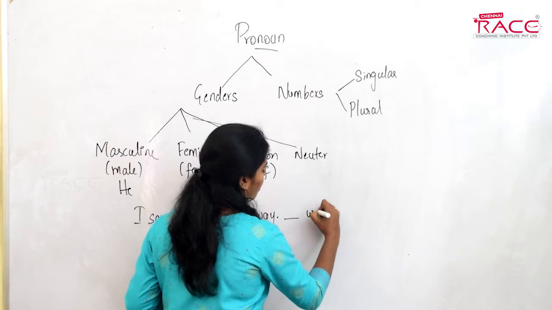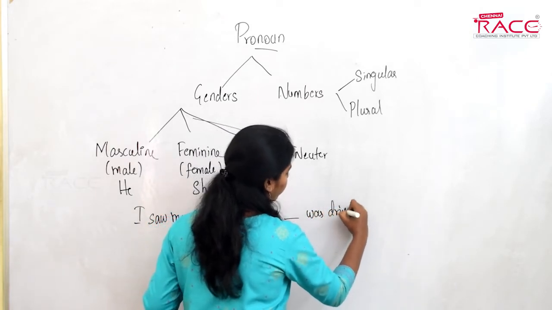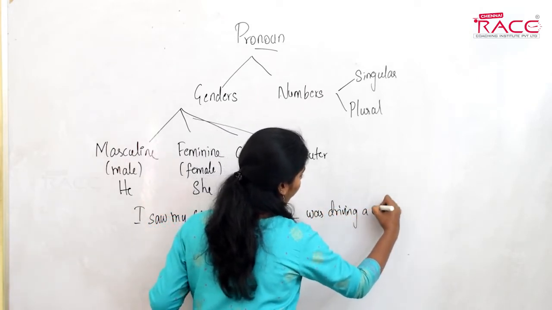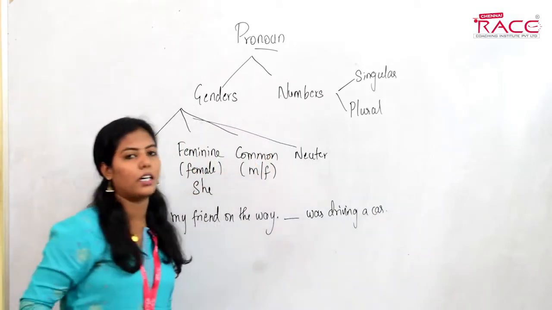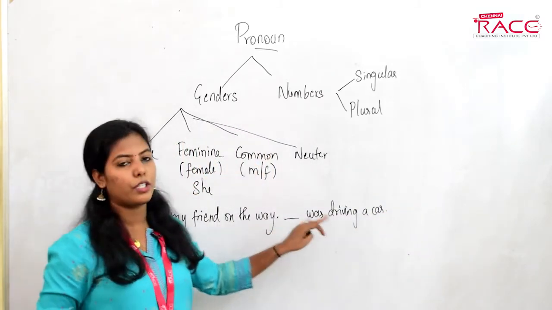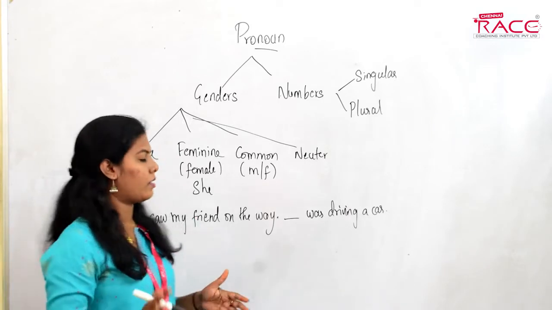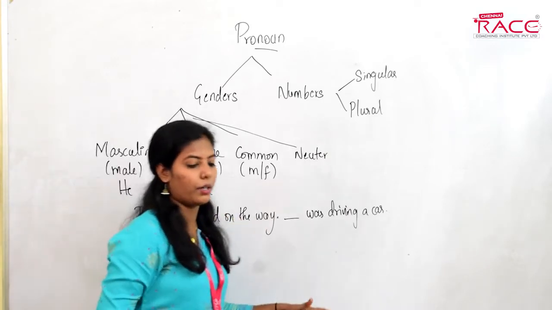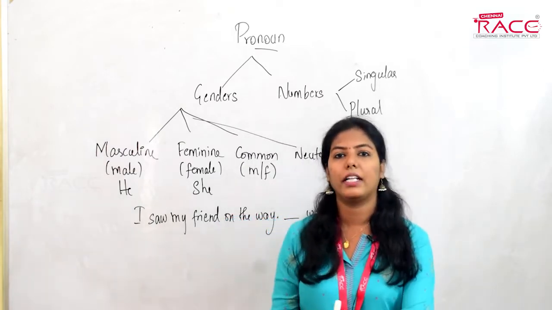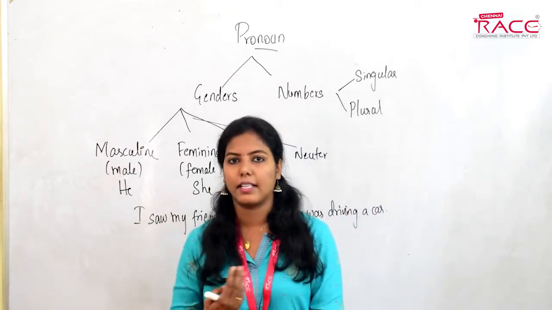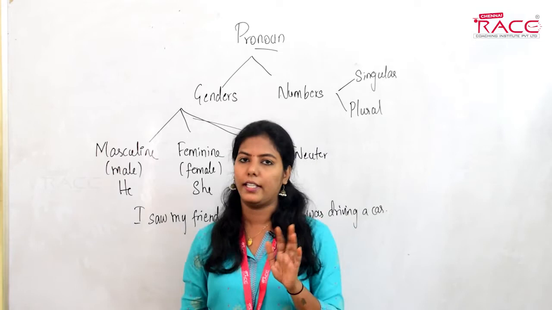Blank was driving a car. Here which pronoun will you use? Will you use he or she? I just told you that I saw my friend, but did I mention whether my friend is a male or a female? I did not tell you anything.